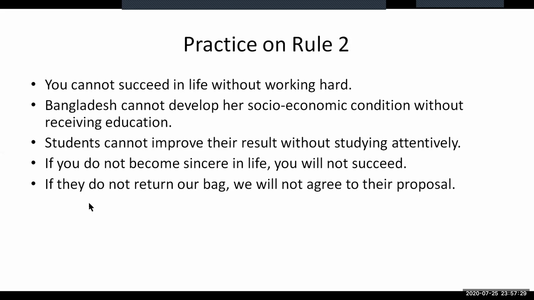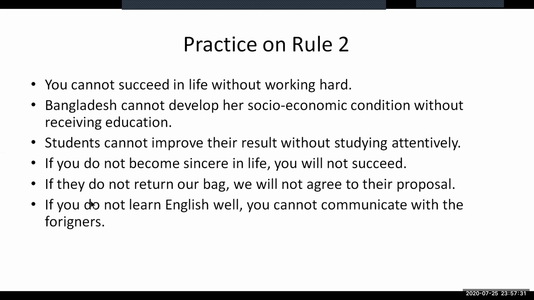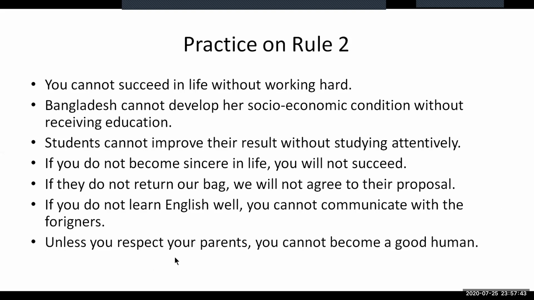It is almost like the previous one. So the next one is also in complex form, almost like the previous two practices. So just make it a simple and compound sentence. The next one is the negative form of if you do not, which is unless. So just apply the same rule and it will be a simple and compound sentence.